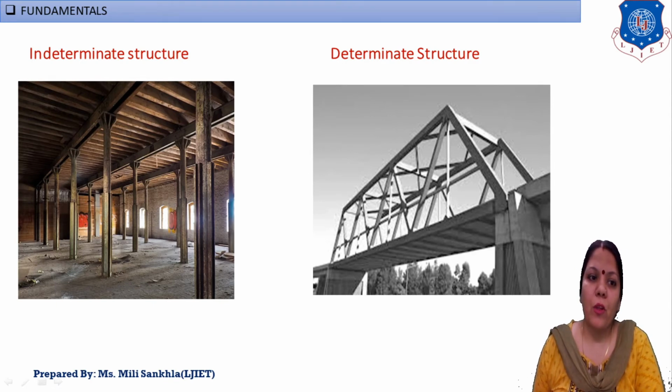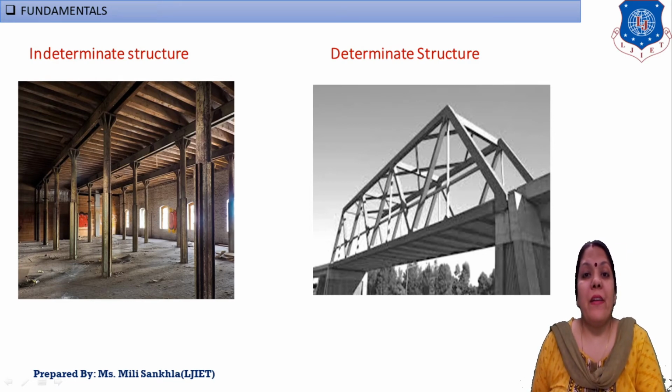Okay, 1, 2, 3, 4, a number of steel columns are provided. That means here in this structure we have a number of unknown forces, and so this structure is an indeterminate structure. That I will explain later on by finding out SI and KI. Then the determinate structure, this truss.